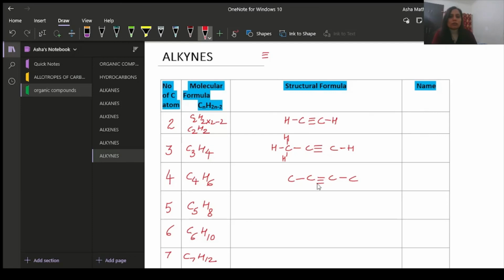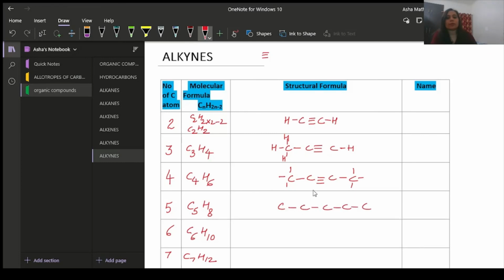1, 2, 3. So this is a triple bond here I am placing. This carbon has 4 bonds, this carbon also has 4 bonds. So no need to place any hydrogen along with them because every carbon needs only 4 bonds around it. This carbon has only 1 bond, so 1 H here, 1 H here, 1 H here. So the 3 H you have consumed here. Now 1, 2, 3, 4, 5, 6. So H6. Similarly for this one,